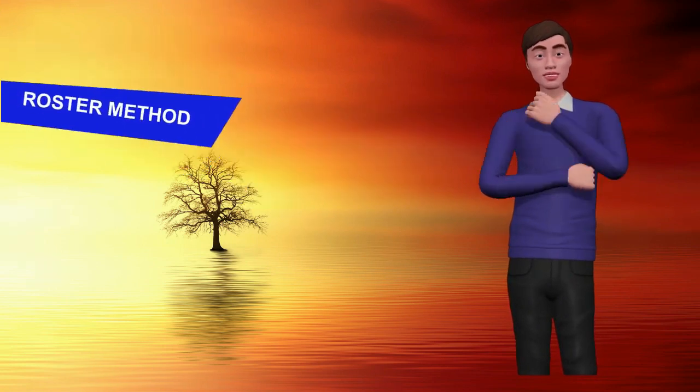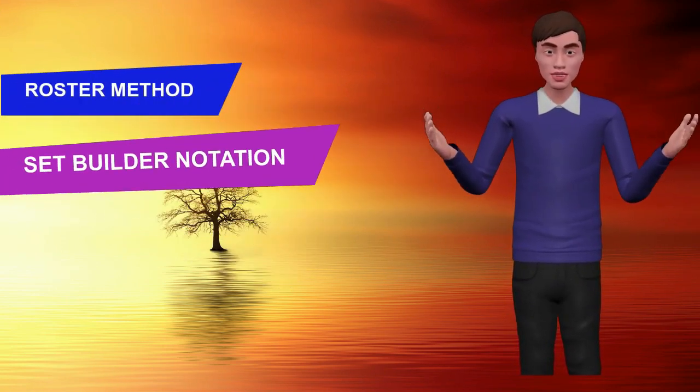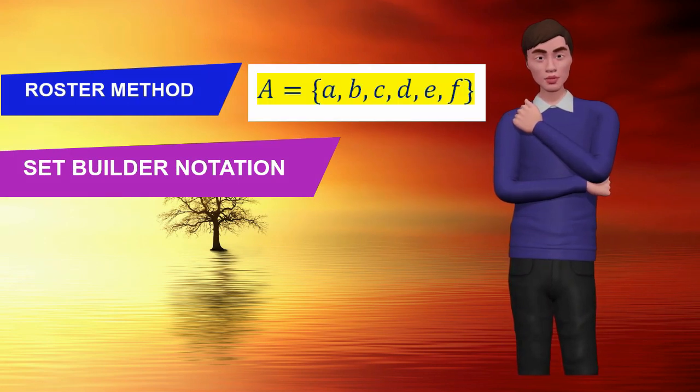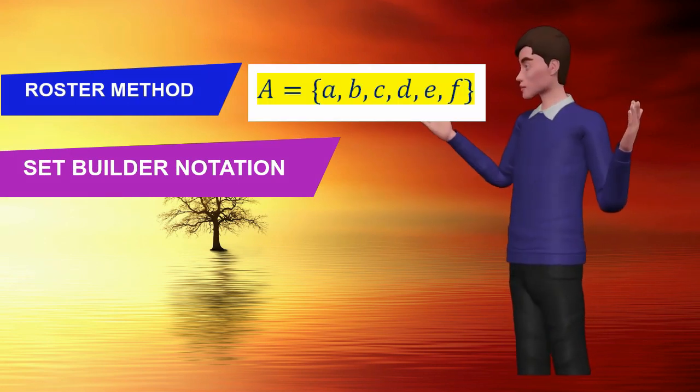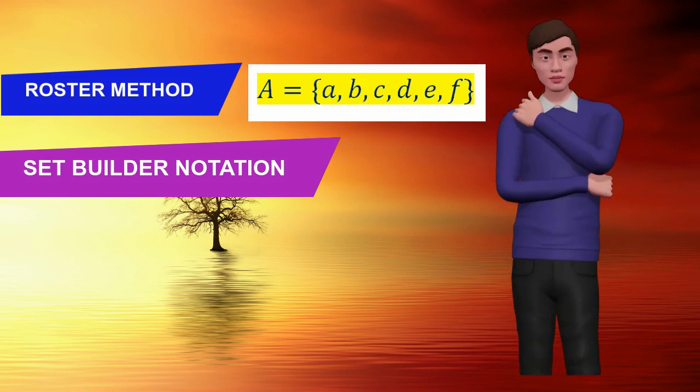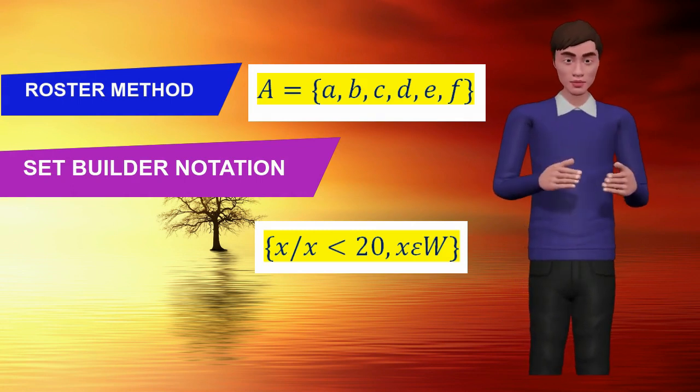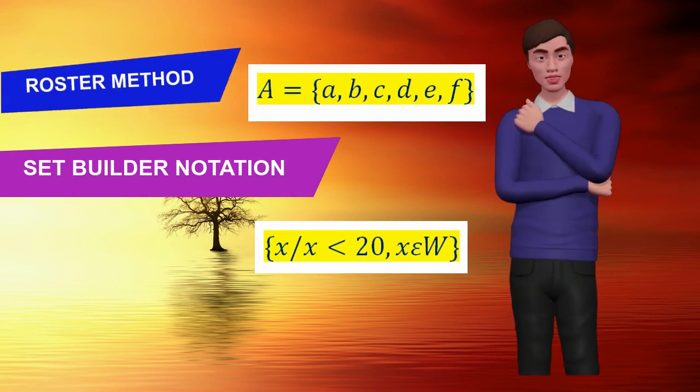There are two ways of writing a set, the roster method and the set builder notation. In the roster method, the elements are listed separated by a comma and enclosed in a pair of brackets. In the set builder notation, a set is defined by stating the property that describes all elements in a set. We have an example on the board.